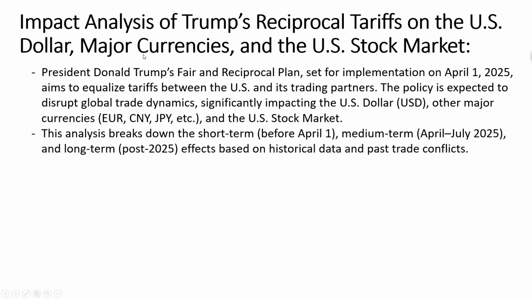So this analysis that I'm going to present today breaks down the short term before April the 1st, medium term April to July 2025, and long term post 2025 effects, based on historical data and past trade conflicts. Okay, so let's go to the US dollar first.